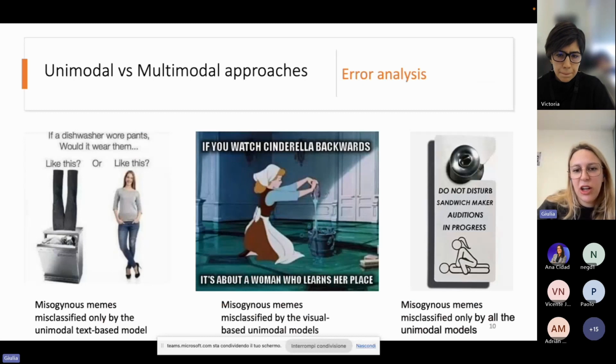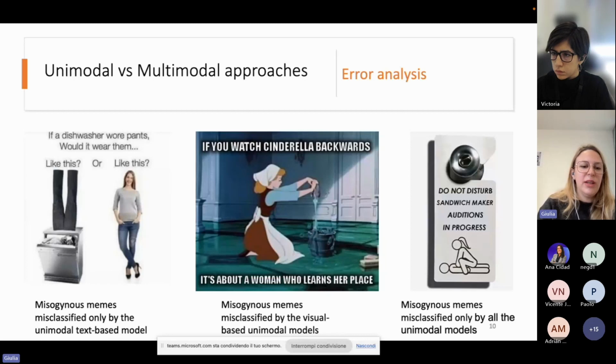In particular, here I reported three different memes that share different characteristics and that have been wrongly classified by the proposed model. In particular, the first two memes represent hate towards women using only a single modality. So for instance, looking at the first meme, if we only focus on the text, it's not going to be possible to identify misogyny.